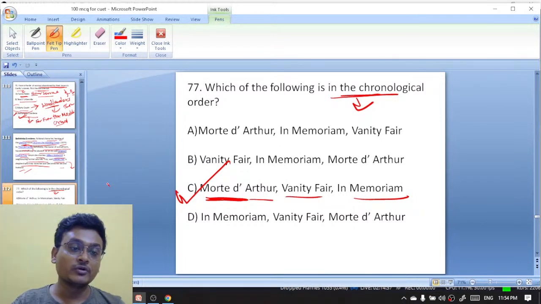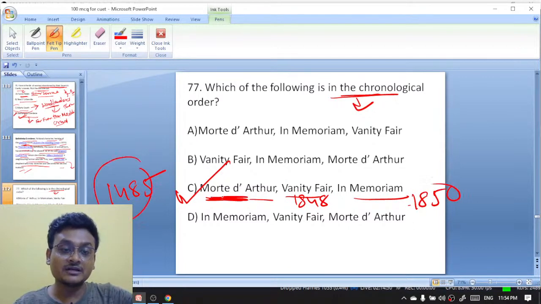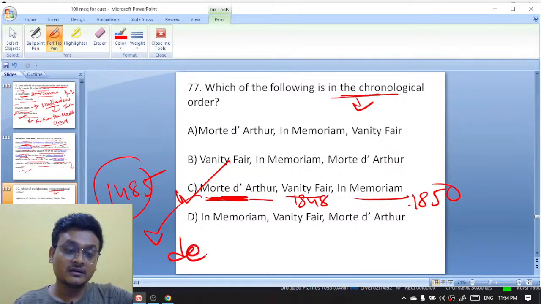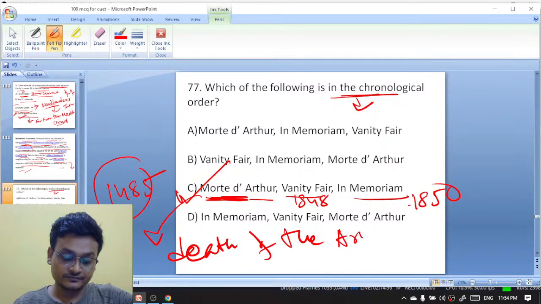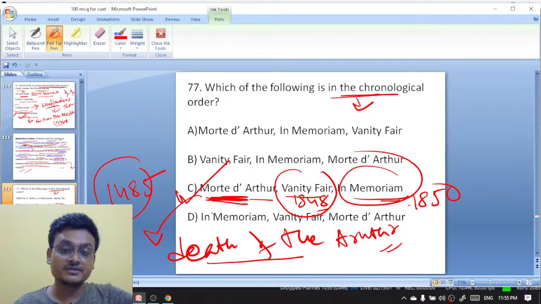Morte d'Arthur appeared in 1485. Vanity Fair appeared in 1848, and then In Memoriam in 1850. Okay. Morte d'Arthur came in 1485, that is Death of Arthur, Death of King Arthur. Morte d'Arthur means Death of Arthur. Okay. Morte d'Arthur, Death of Arthur, Vanity Fair that is 1848, In Memoriam 1850, okay.